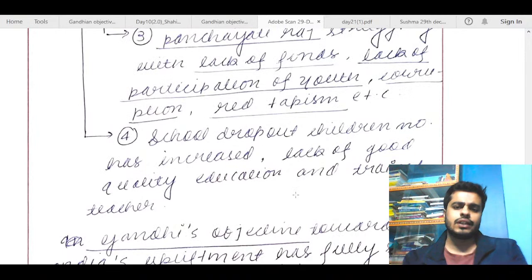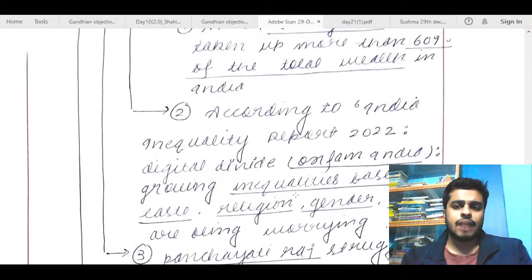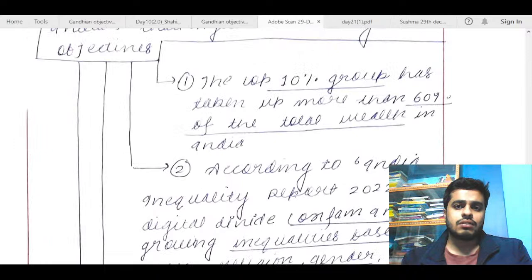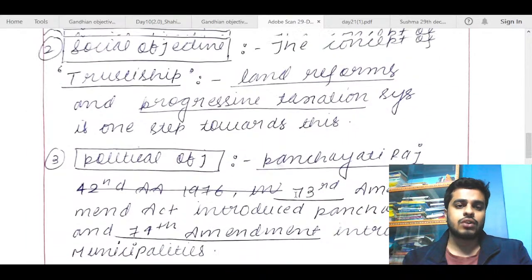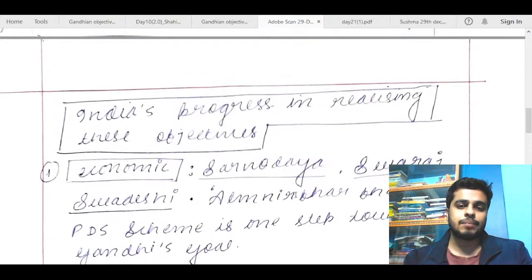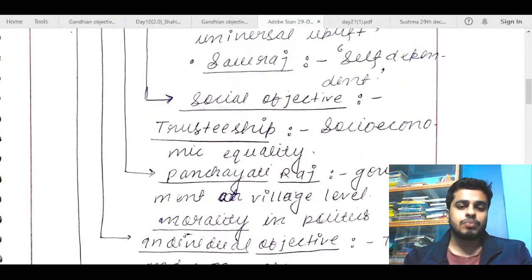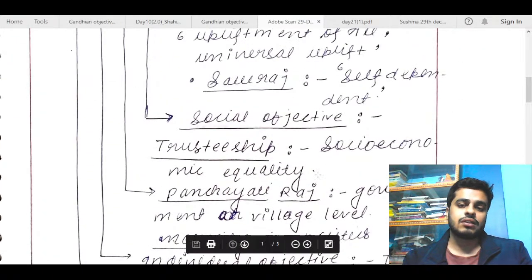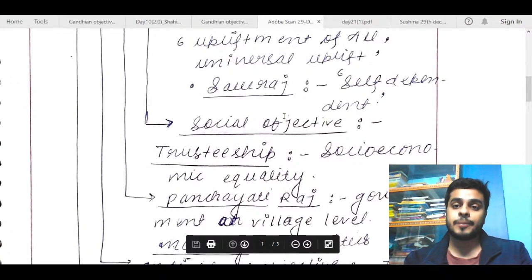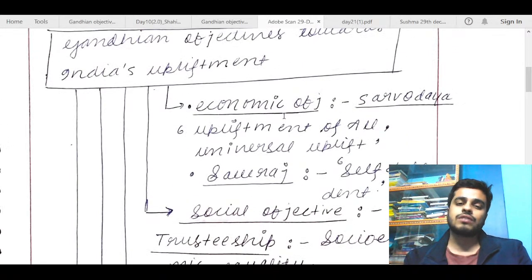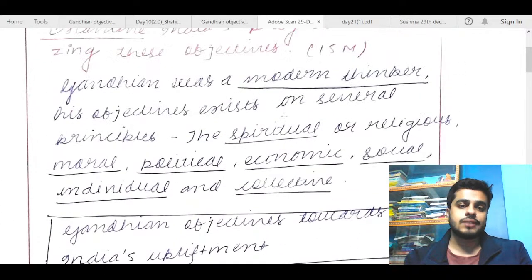The intro is also good. But again, the content can be a bit better, especially the first part. And the second part also can be a bit better. You can give some examples and include some data points to make your content rich. And this first part, you need to explain a bit in detail, Nisha. So 4.5 out of 15 is what you will get for this answer, Nisha.